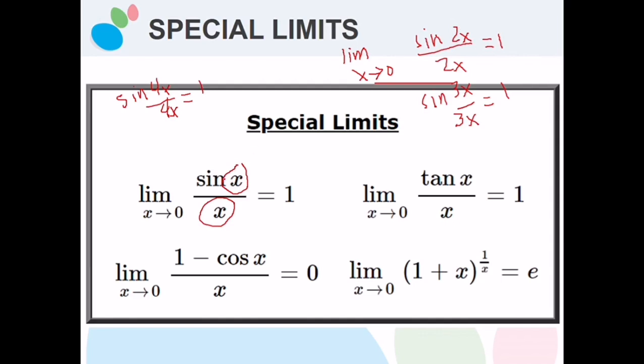The angle of the sine and the denominator must be the same. That's what makes this kind of limit special.